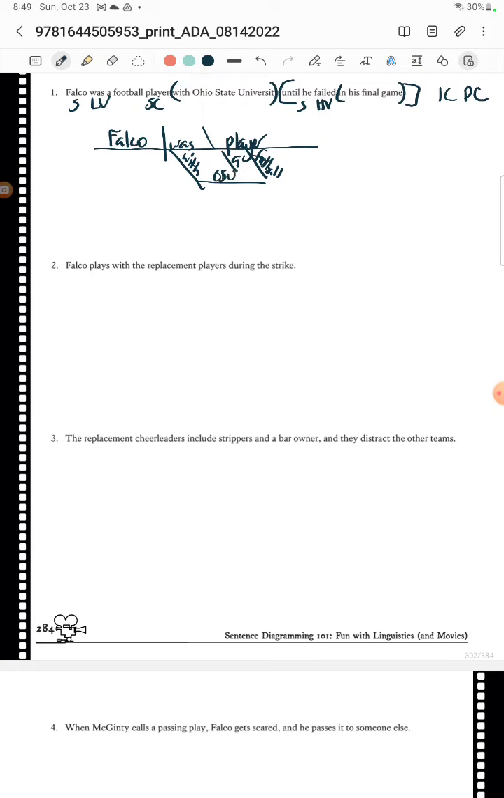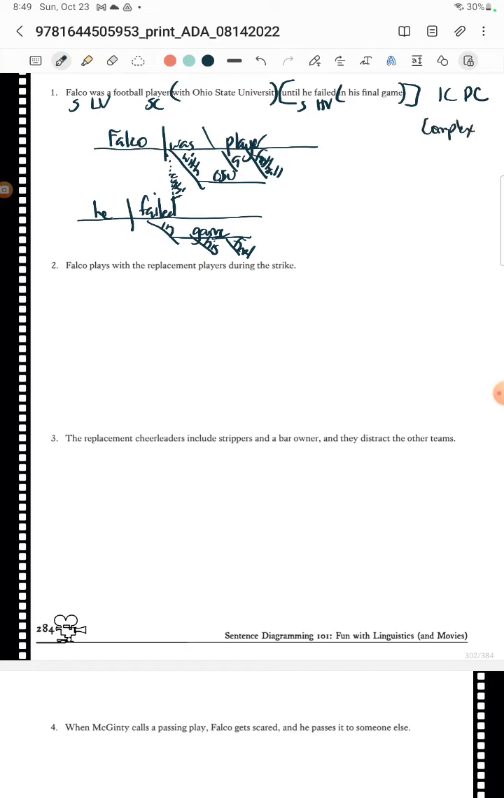I'm just going to write OSU right there. If you can fit Ohio State University, you can write it out. Okay. Until what? Until he failed. He failed. And then he failed in the game. It was his game. And it was his final game. And then we just go verb to verb. Until. And it is a complex sentence.